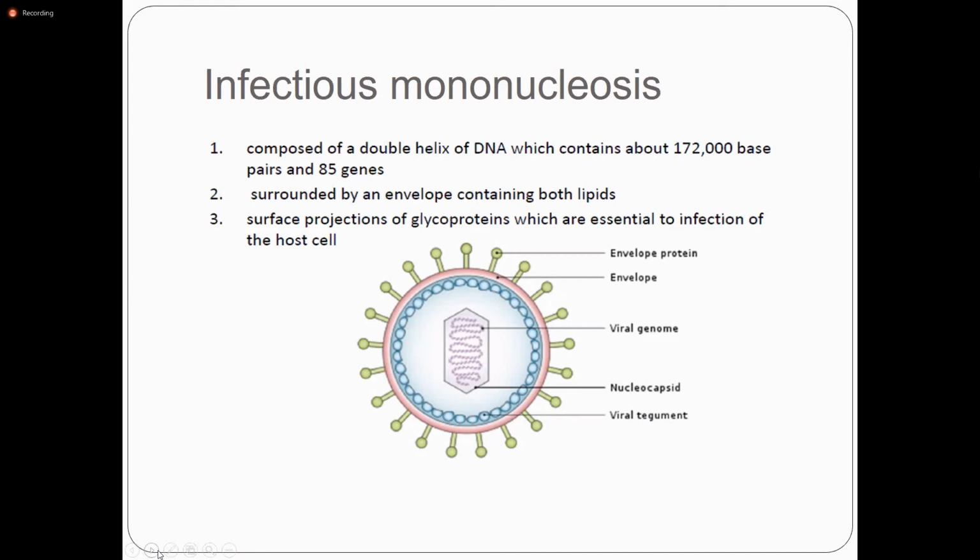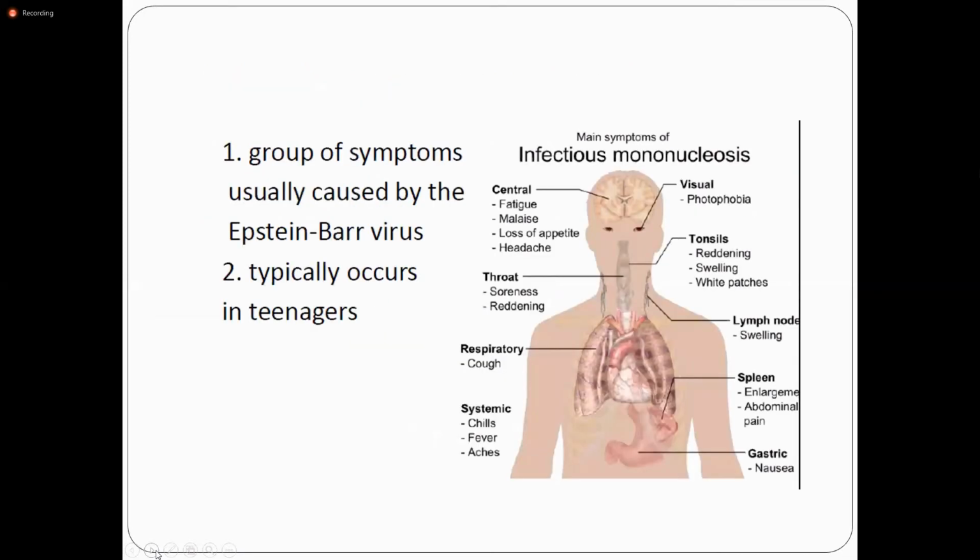Infectious mononucleosis is caused by the primary infection with the Epstein-Barr virus and occurs only in a minority of infected individuals. In most cases, the infection is subclinical. The disease is characterized by lymphocytosis caused by the clonal expansion of T cells reacting against the B lymphocytes infected with the Epstein-Barr virus. There is a group of symptoms.